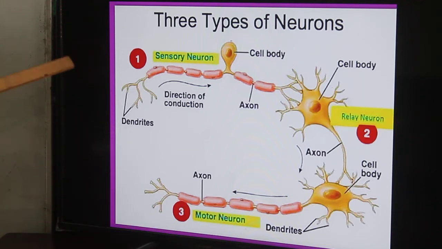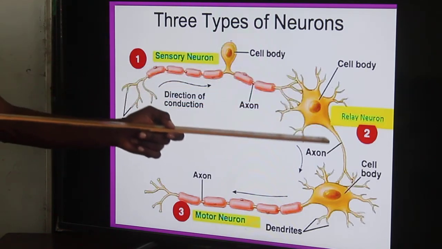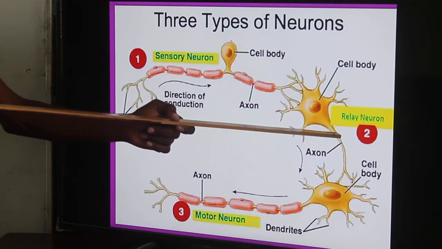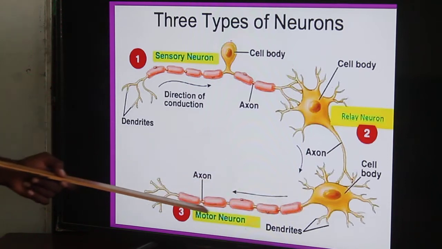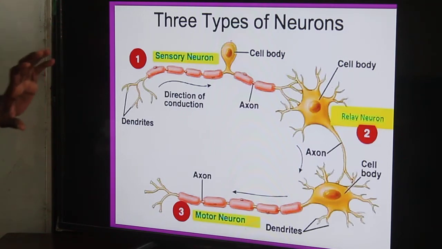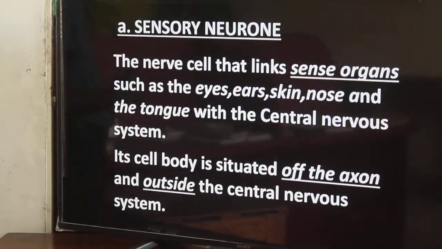Essentially, whatever stimuli the body perceives is received by the sensory neuron and passed to the central nervous system via the relay neuron, which further connects the intended message to the motor neuron, which ends up at the respective effector organ, like the muscles or the glands, and the action can be undertaken appropriately. As you can see, the three neurons are interconnected. They work in unison to effect a given response.